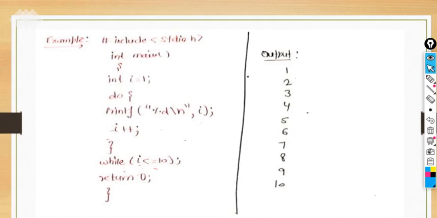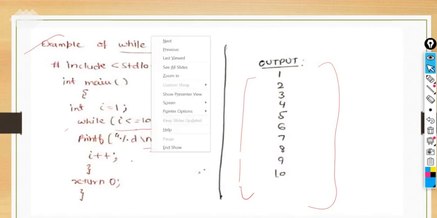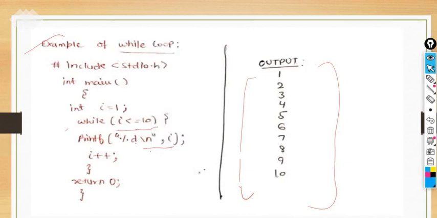In the while loop, we have the same example. By using the while loop, first we are checking the condition and then we are printing the same thing. We have written the same program to print the values 1 to 10 by using the do while and while loop. How many minimum number of times will the statement execute?